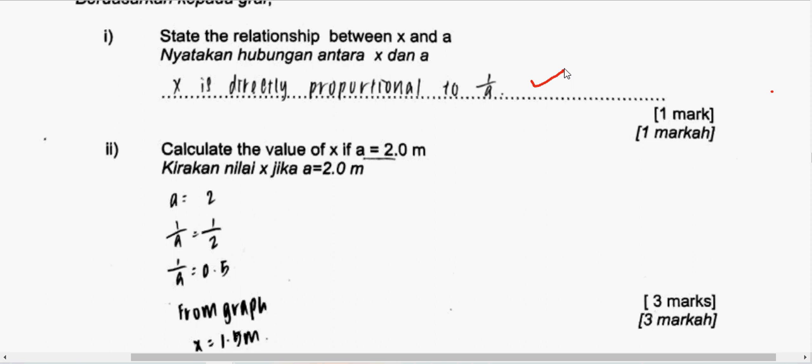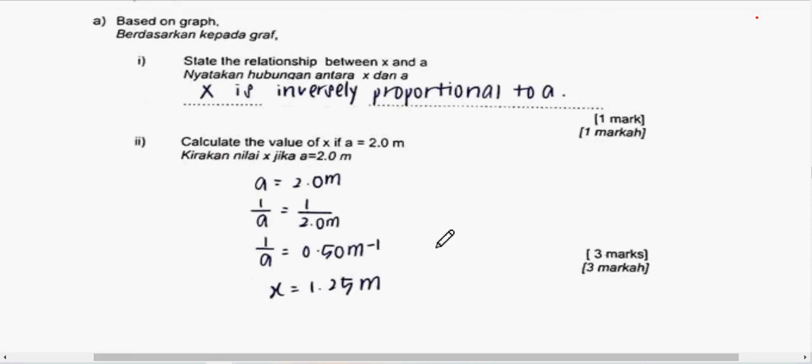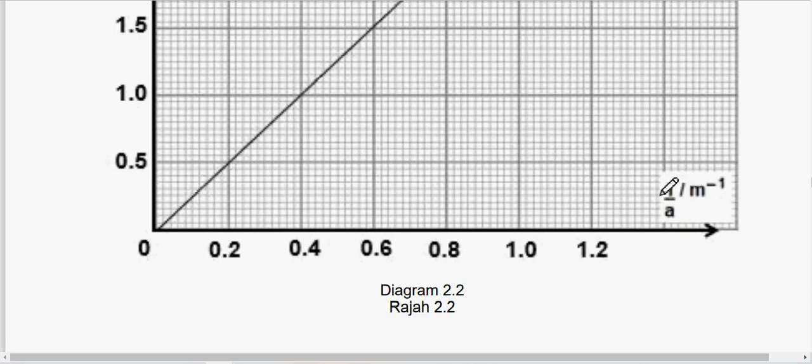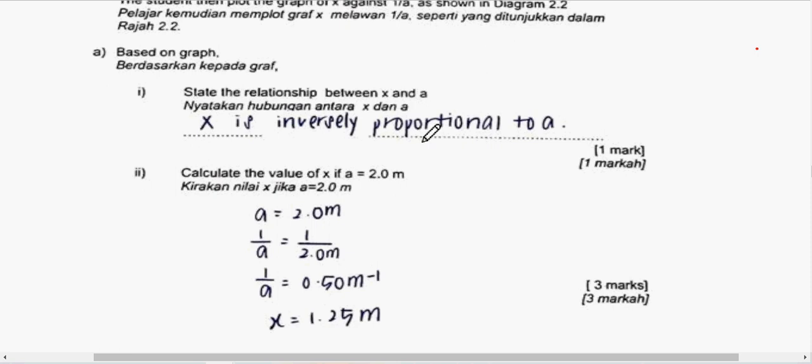Since the graph is X against 1 over A and directly proportional like that, and here they ask about X and A, it is correct if you write X is directly proportional to 1 over A, because the graph is 1 over A. Then it is also correct if you write the relationship as inversely proportional to A. This one is also correct because this is A.